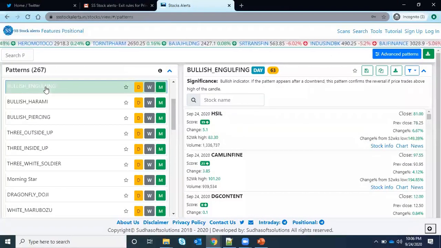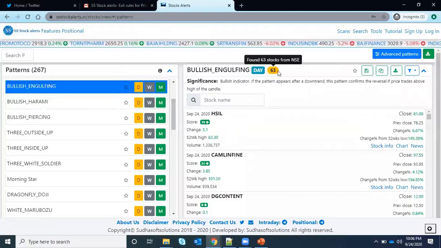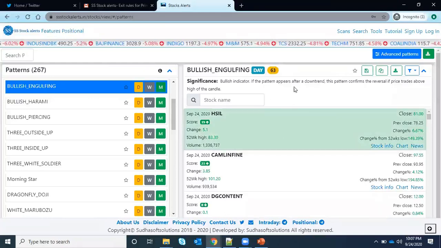So you will get 63. By default, it gets from the total NSE, not just from your Nifty 50 or Nifty 100 or Future 100. It gets from the total NSE side, so it is almost 1700 stocks listed. Out of 1700 stocks, and you can even control how to see the results just for Nifty 50 also. We will be seeing that.